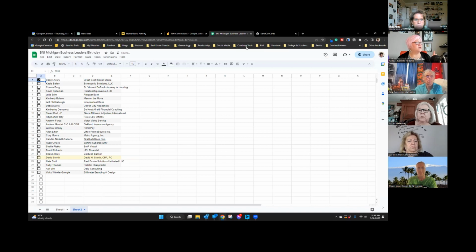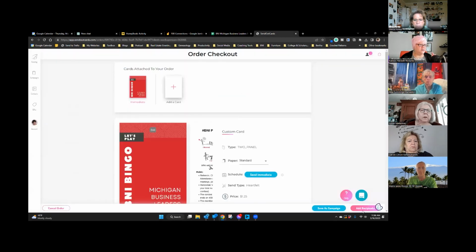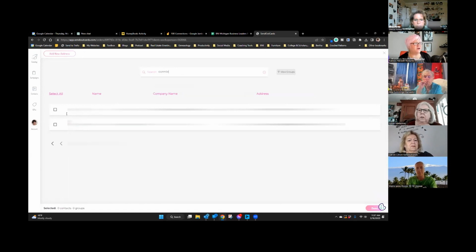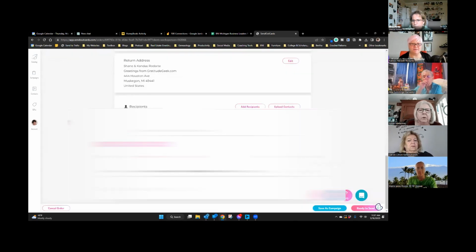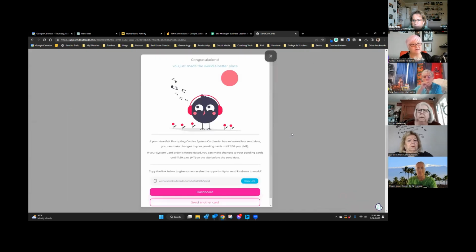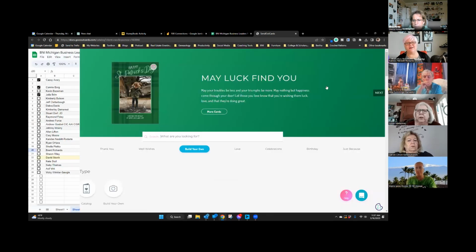Kasha is no longer in the chapter, so it goes to Connie. Add recipient. Does this qualify as a heartfelt card? It does, because every card is different. What they told me was your card has to be 20% different, and if you're making one whole panel different, that's different. Yeah, it's 25% different. Every card is unique. Can you show us how to do a second one, and then again?